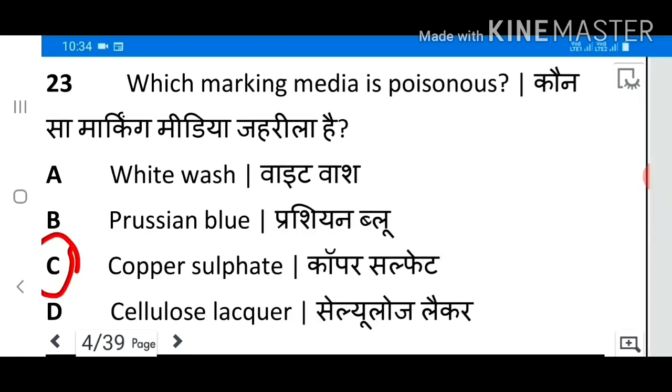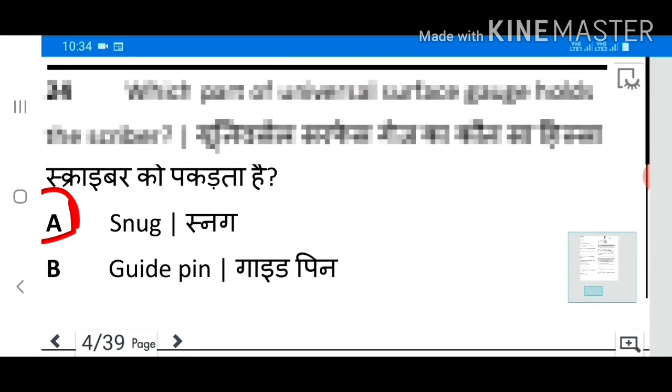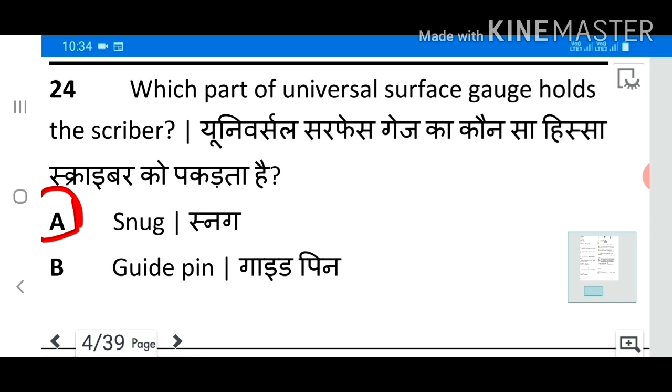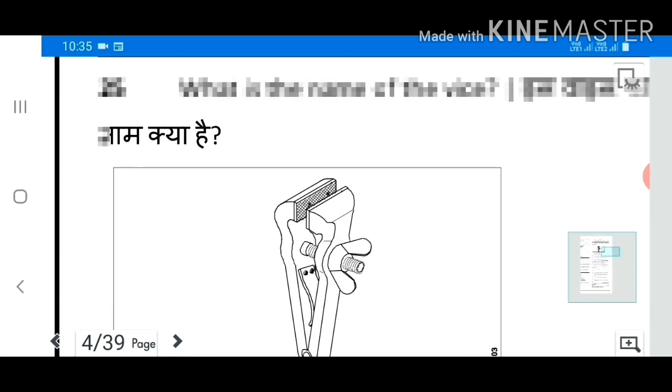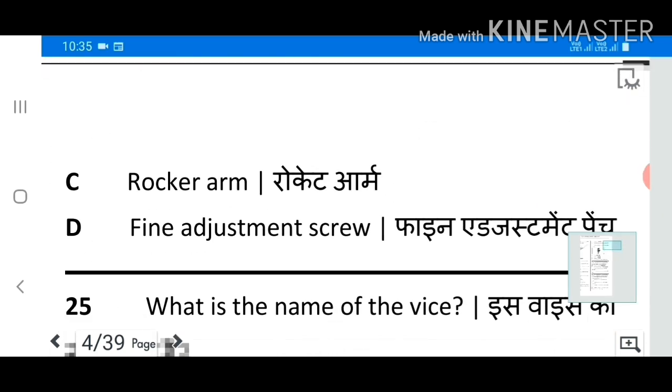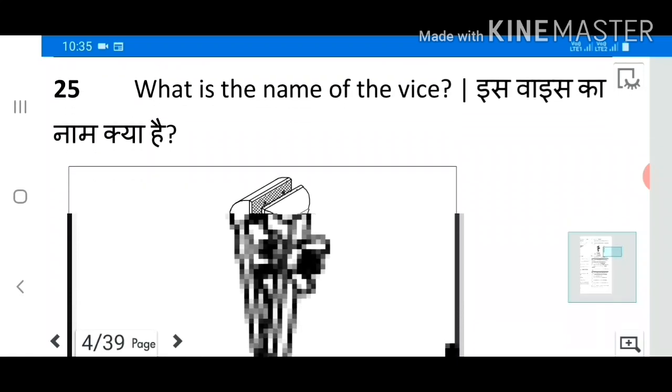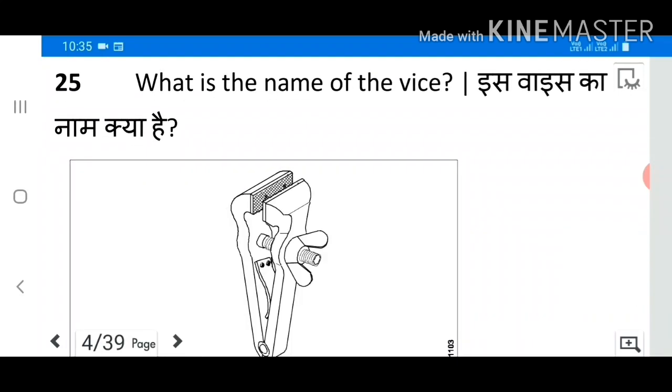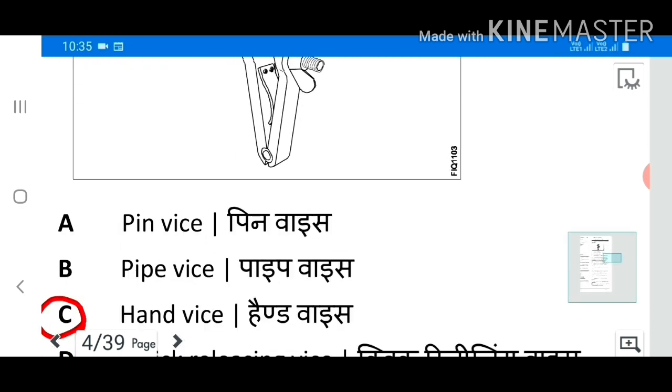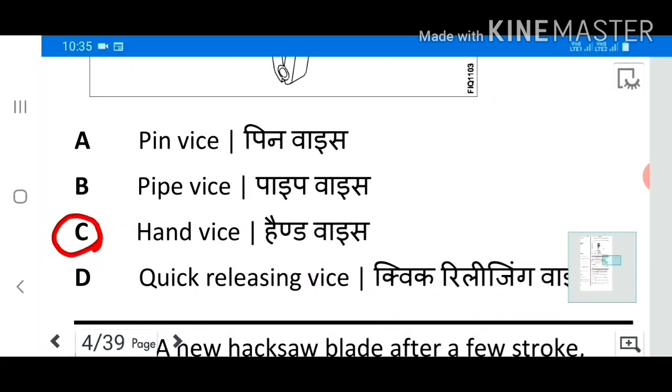23. Which marking media is poisonous? Answer C. Copper sulfate. 24. Which part of universal surface gauge holds the scriber? Answer A. Snug. 25. What is the name of the vise? Answer C. Hand vise.